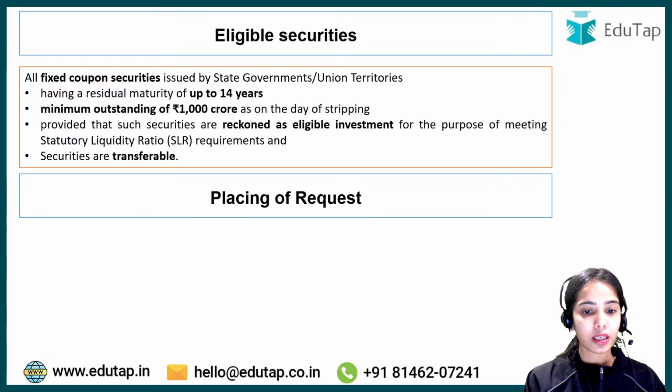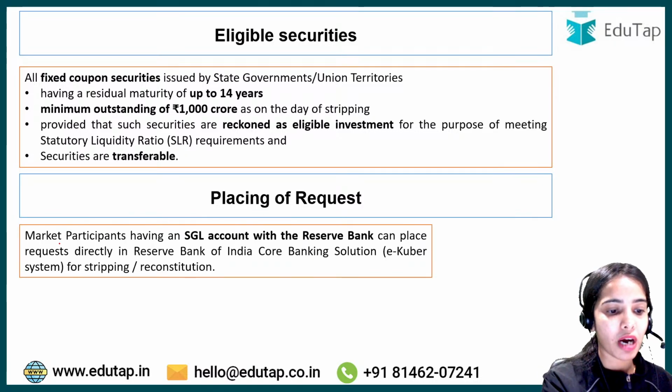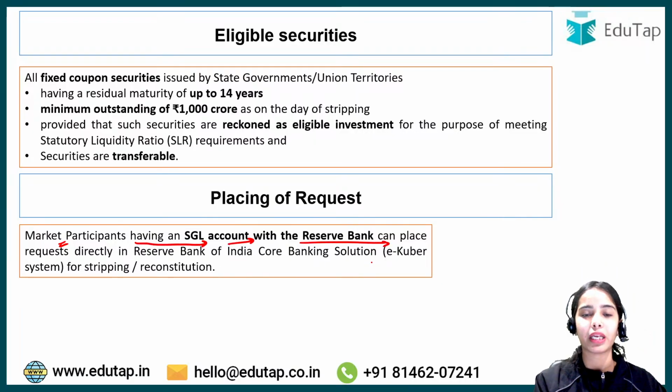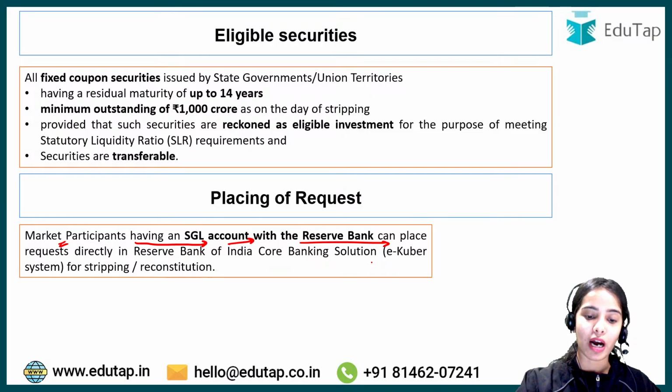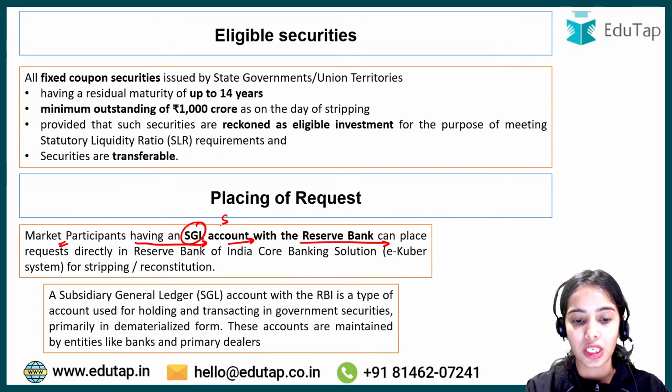Next is the placing of request. Who can place this request? Market participants having an SGL account with the Reserve Bank of India can place the request directly with the Reserve Bank of India. The market participants that have the SGL account, the subsidiary general ledger account. The SGL account is the subsidiary general ledger account.